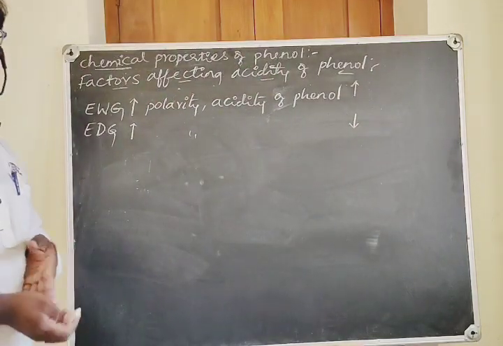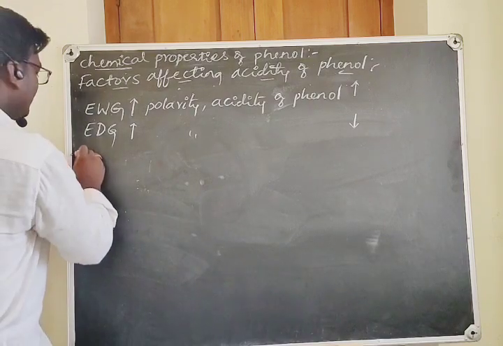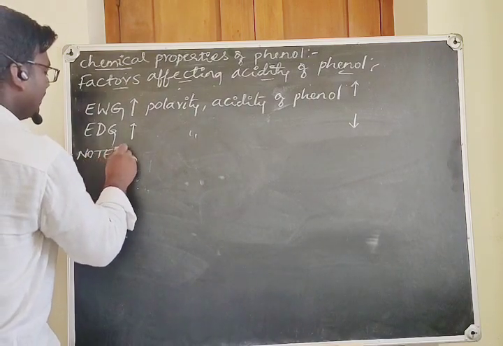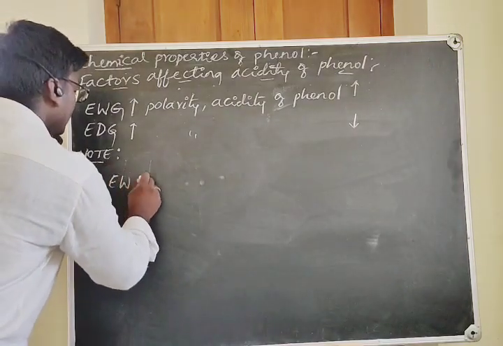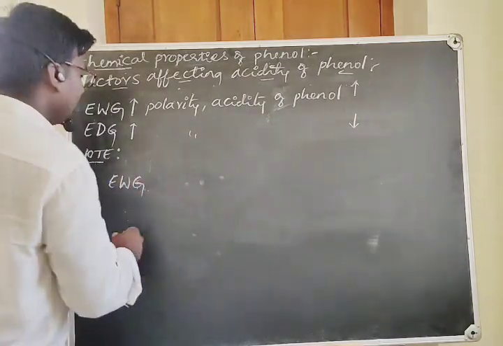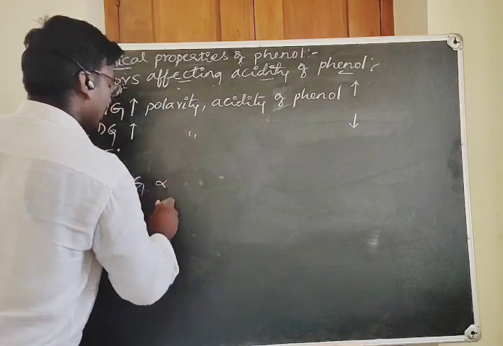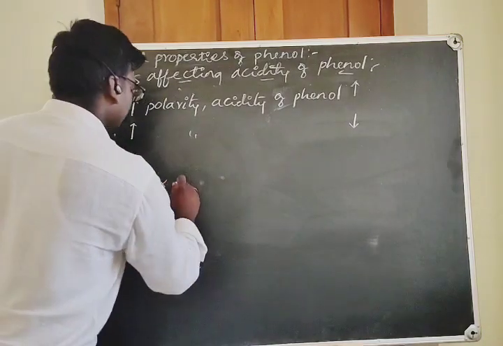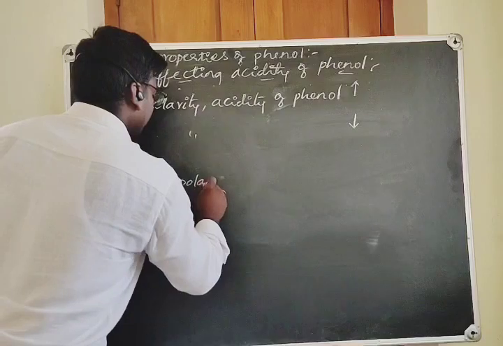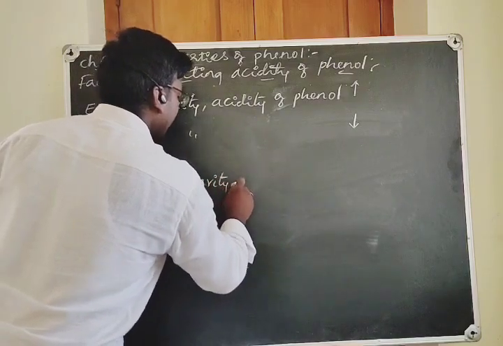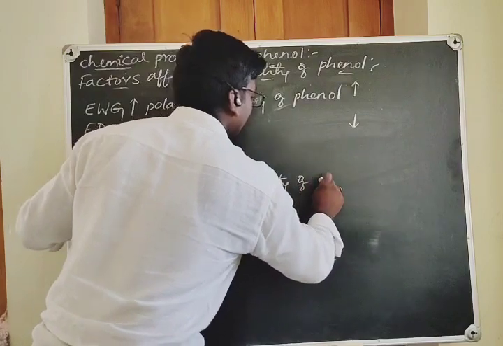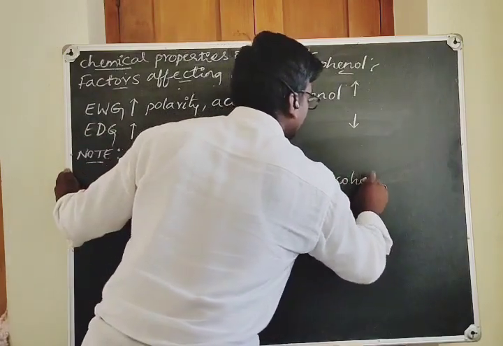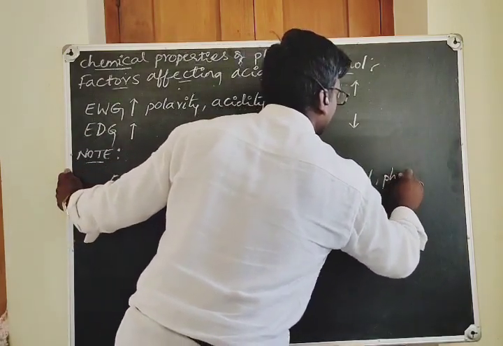It is the same in the case of alcohols and phenols. When electron withdrawing groups are present in either alcohol or phenol, they increase the polarity and acidity of the alcohol as well as the phenol.